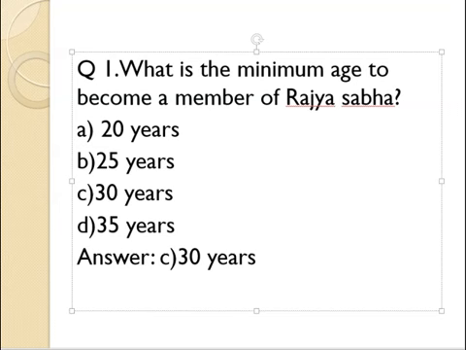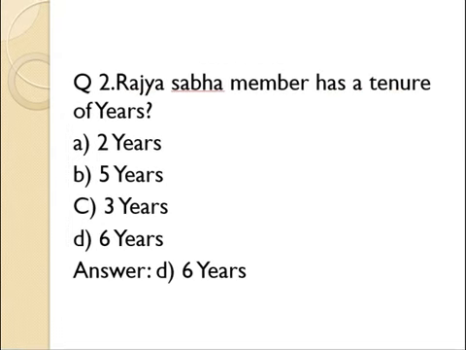Question number 1. What is the minimum age to become a member of Rajya Sabha? A. 20 years, B. 25 years, C. 30 years, D. 35 years. Answer C. 30 years. Question number 2. Rajya Sabha member has a tenure of years. A. 2 years, B. 5 years, C. 3 years, D. 6 years. Answer D. 6 years.